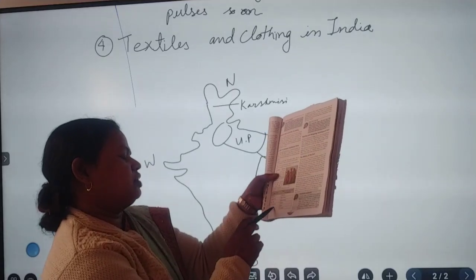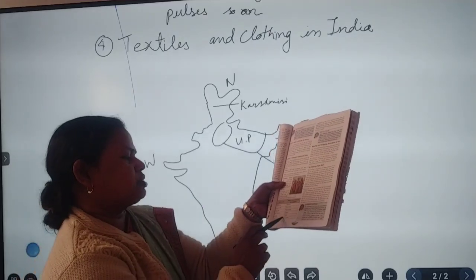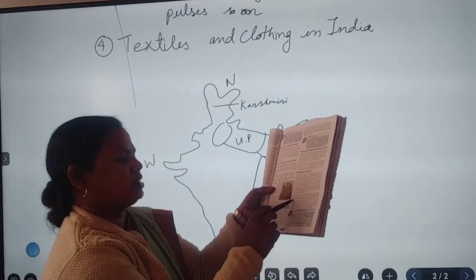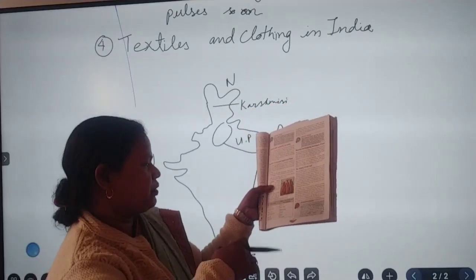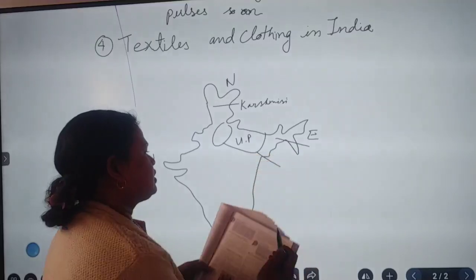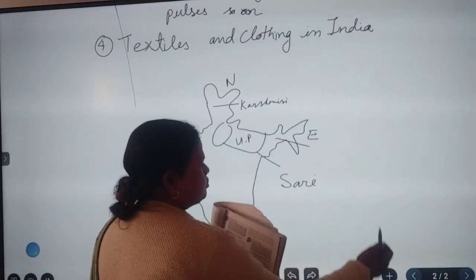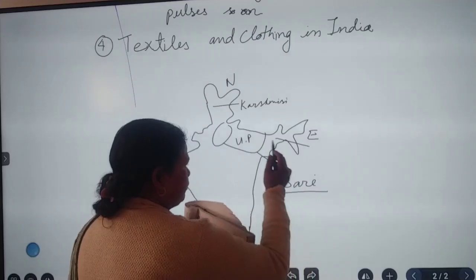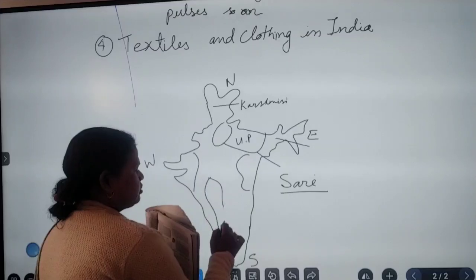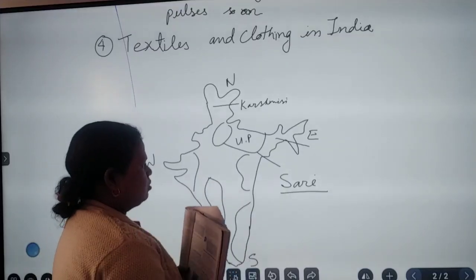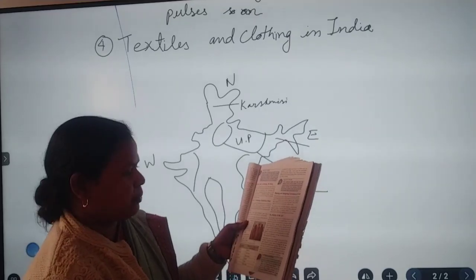In Assam, it is called Muga sari, and in Karnataka, Mysore sari. So these are the different names, but the word sari is the same. It is a long cloth of 5 to 6 meters, but in different states it has a different name and the style of wearing is also different. So we call it a traditional dress.